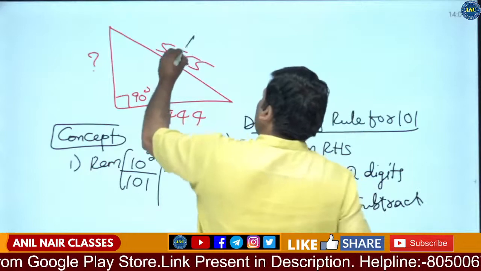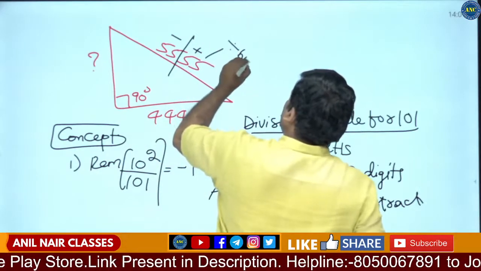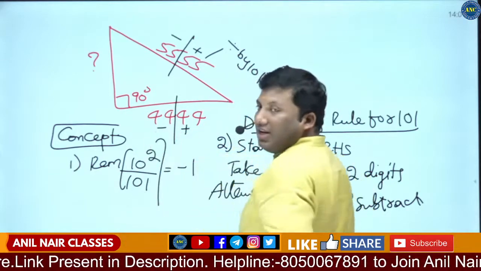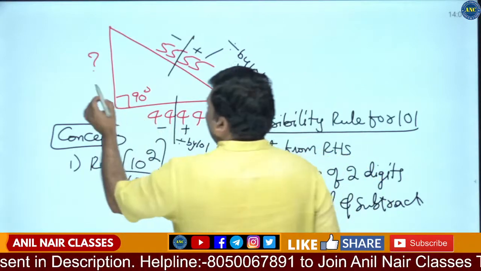Take a group of 2 digits. Alternatively add and subtract. This is divisible by 101. Take a group of 2 digits. This is divisible by 101. This should also be divisible by 101.